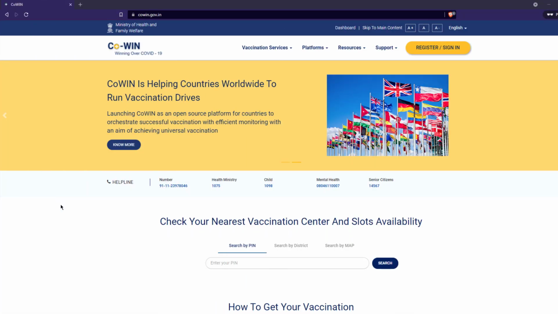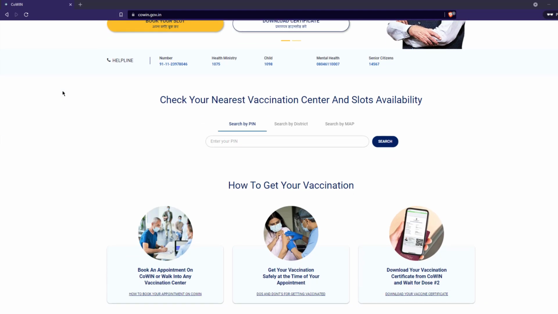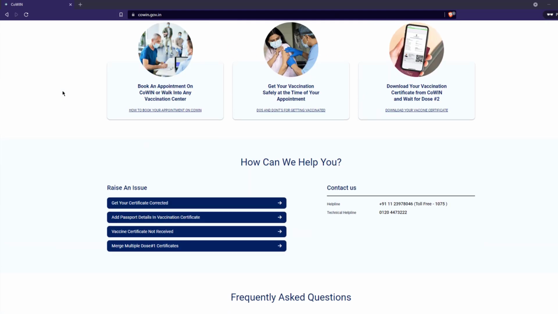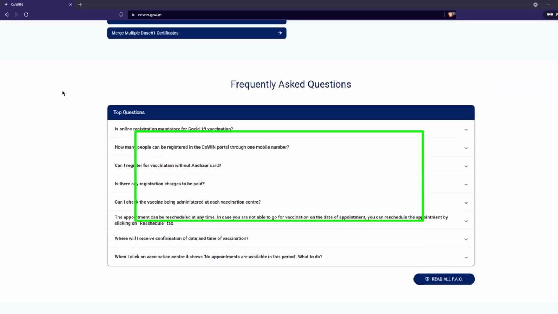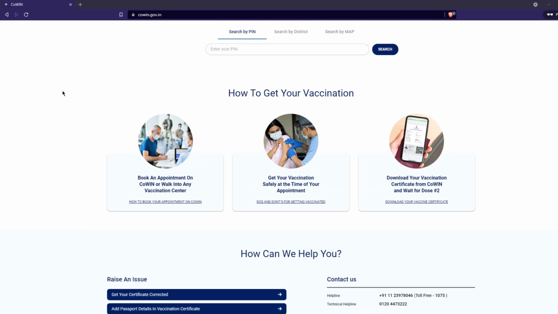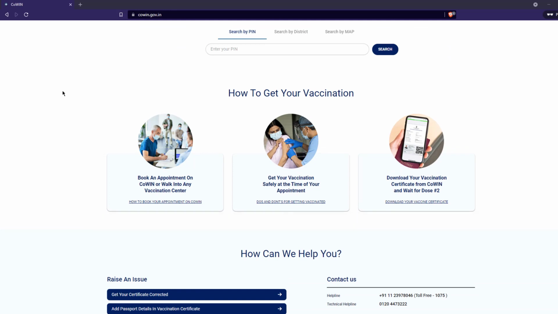Those who are living in India know about the CoWIN portal, but for our viewers living outside India, in case you don't know about this portal, it is a portal launched by the Government of India to facilitate and track COVID-19 vaccination for Indians. You can register yourself on this portal using Aadhaar card and book the slot to get both the doses of vaccine.